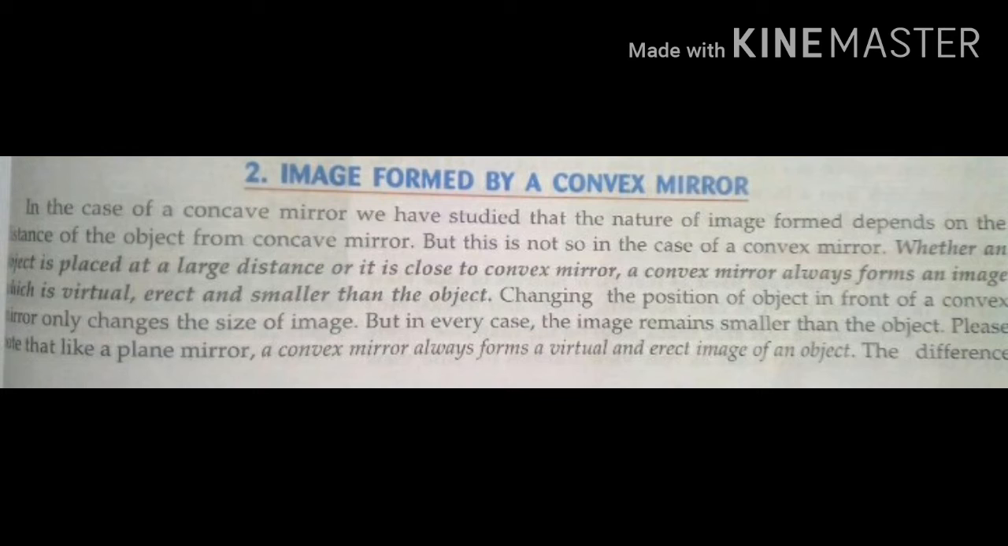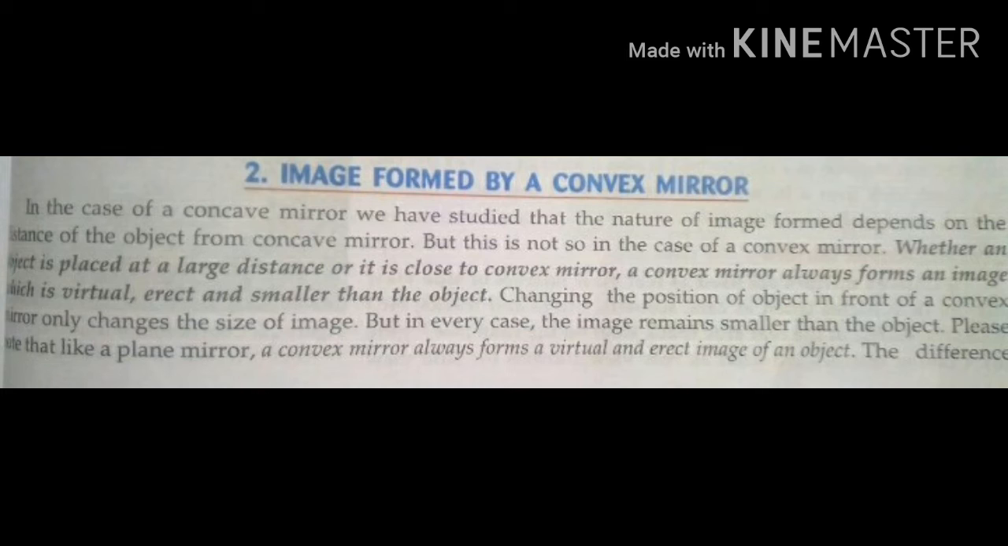In the case of concave mirror, we have studied that the nature of image formed depends on the distance of the object from the concave mirror. But this is not so in the case of convex mirror. Whether an object is placed at a large distance or it is close to a convex mirror, a convex mirror always forms an image which is virtual, erect and smaller than the object.